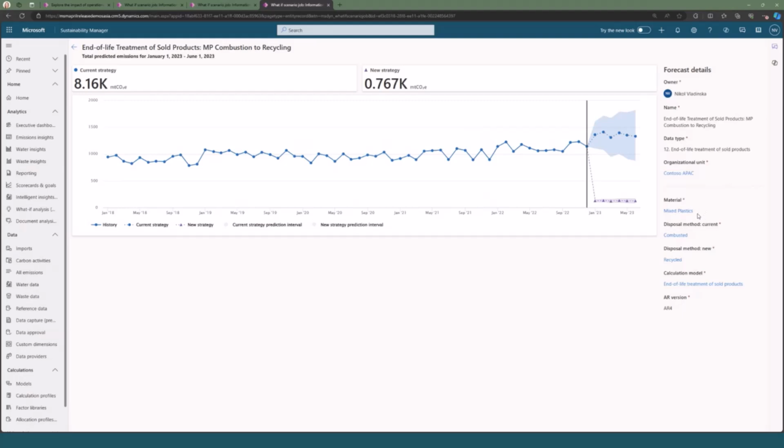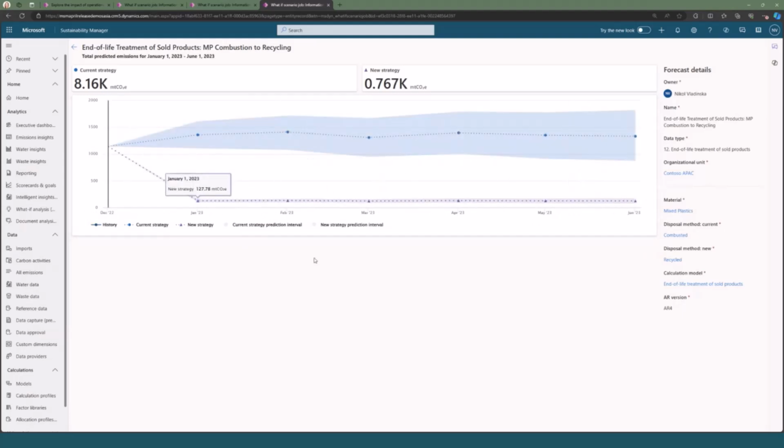So it looks like here we're switching the way that we are disposing of our mixed plastics. So we're going to go from combusting the mixed plastics to recycling the mixed plastics. I think the results here, again, are relatively straightforward. We've got some historical data here, and if we maintain with the combustion of those mixed plastics, we see very similar emissions moving forward. However, if we go over to recycling it, let me maybe hide the historical data, we can see that very strong decline in emissions, even just with the first forecast point here.